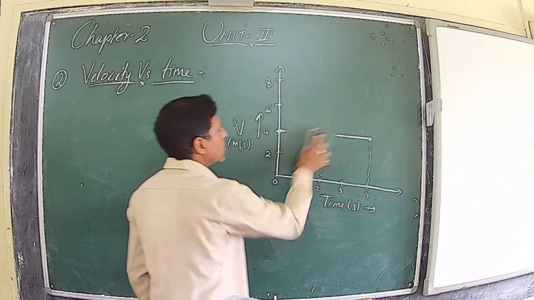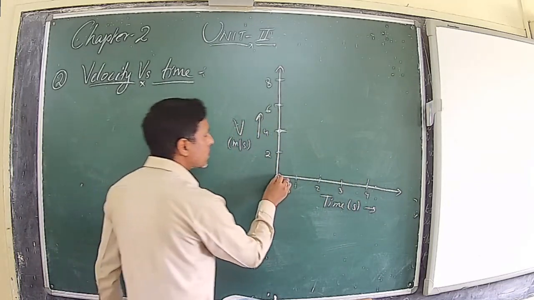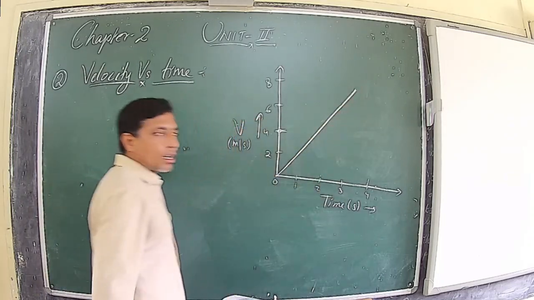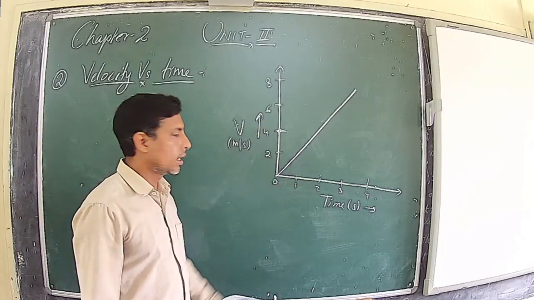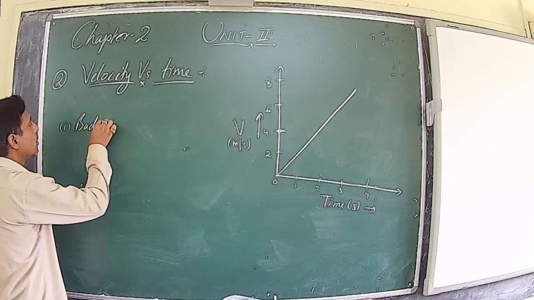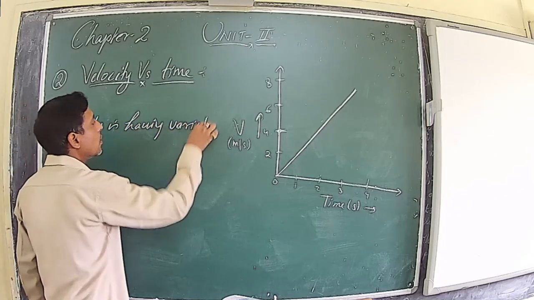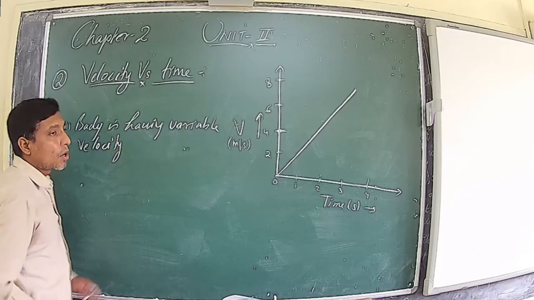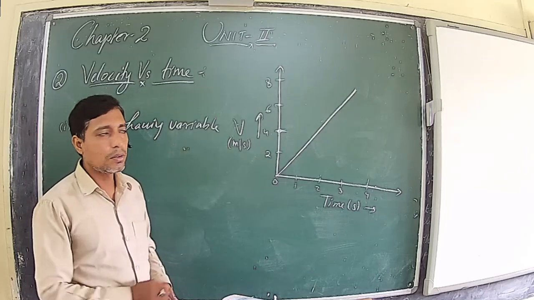Second one, if the graph is just like the previous condition, if the graph is a straight line away from both the axes. If the graph is a straight line away from both the axes, then what does it mean? It means the body is having variable velocity. It means the body is having variable velocity. It means the velocity of the body is changing with respect to time.